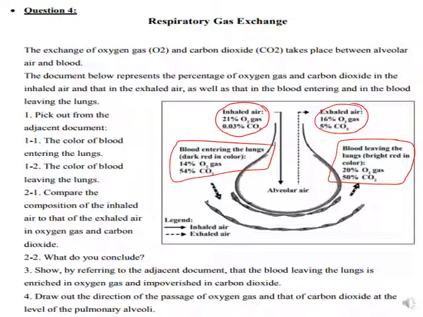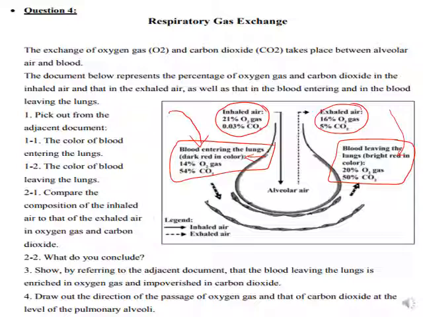They said pick out from the adjacent document the color of the blood entering the lungs. It's already mentioned in the figure. Blood entering the lungs has a dark red color. However, that leaving the lungs is written here as bright red in color.